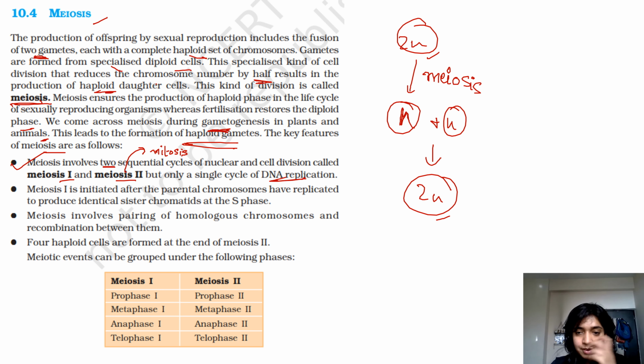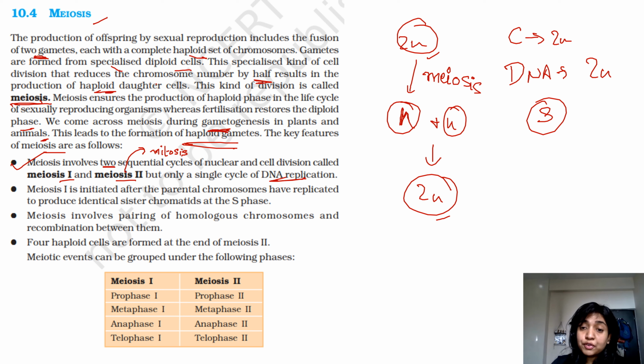Because initially the first stage is your replication of the DNA content, right? So if your number of chromosomes is 2n and the number of the genetic content is also 2n, then in the synthesis stage that occurs before even meiosis 1, you will get chromosome number as 2n, but the DNA content becomes 4n, right?